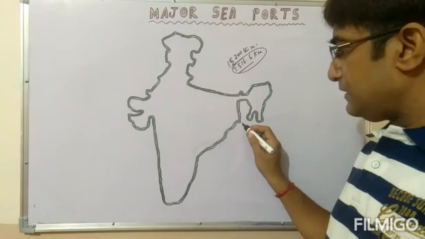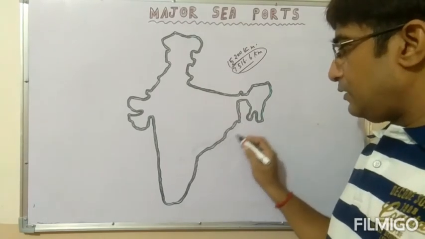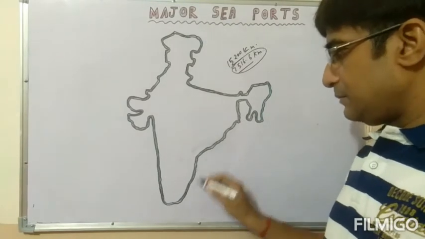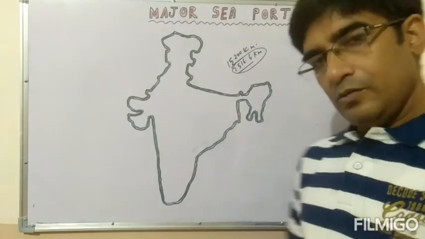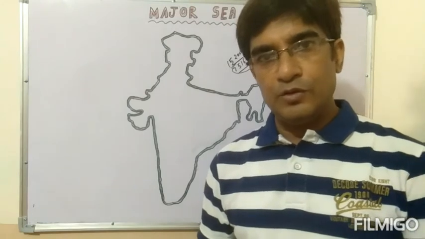The eastern coast has only two divisions. The first is called the Northern Circars, from West Bengal to Andhra Pradesh, and from Andhra Pradesh to Tamil Nadu it is called the Coromandel coast. This is the basic information, and all of you should know it.